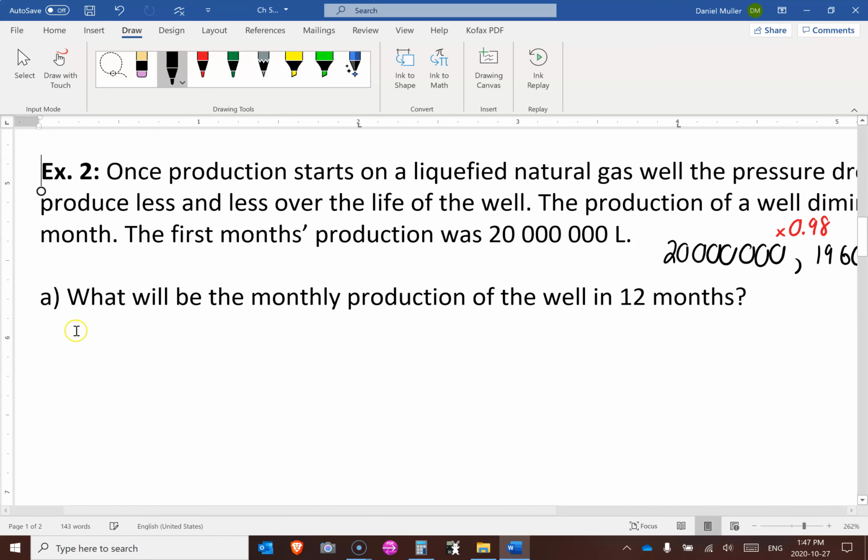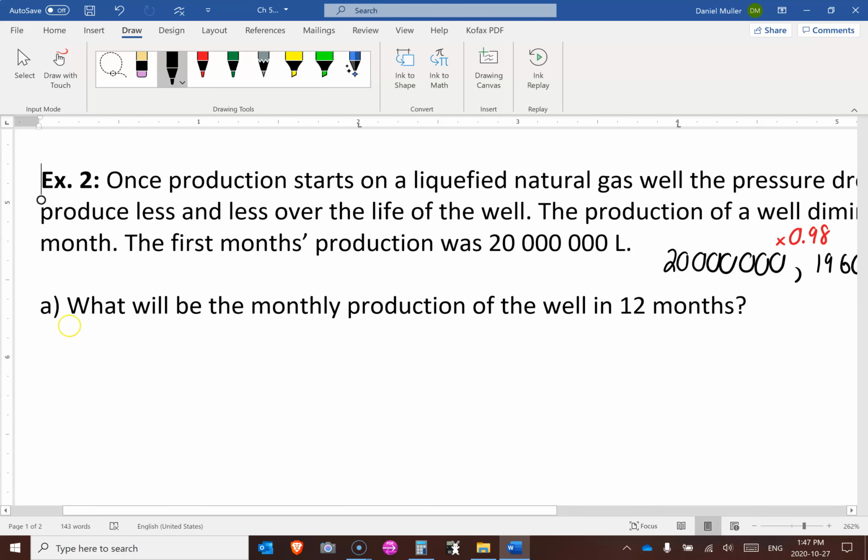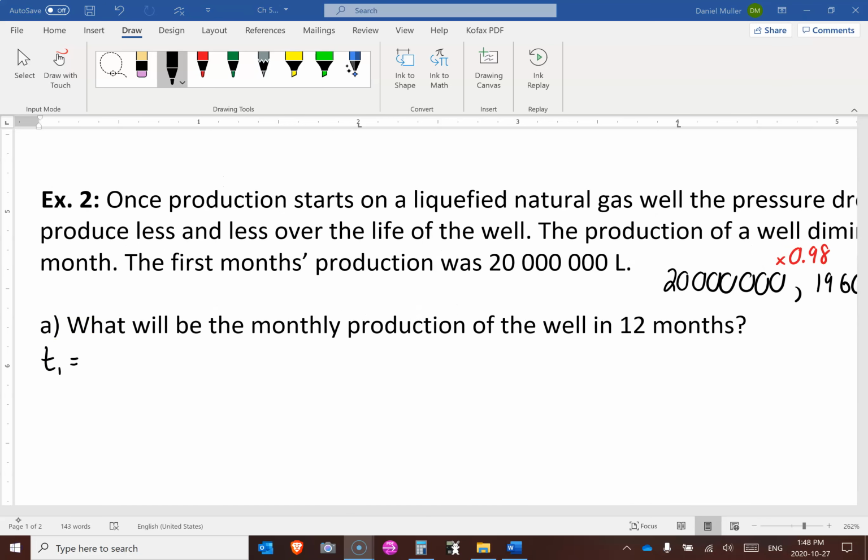Okay, so that gives us a good starting place. So how much is produced on the 12th month? T1 here is 20 million. Our common ratio is 0.98 because we're keeping 98%. And we want to know the monthly production of the well in 12 months. So n is 12, since we're just finding a very specific term, a Tn.